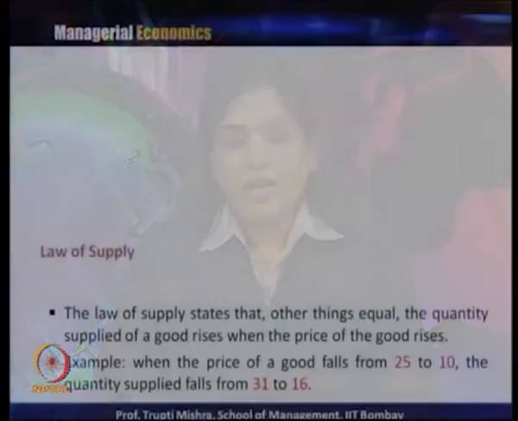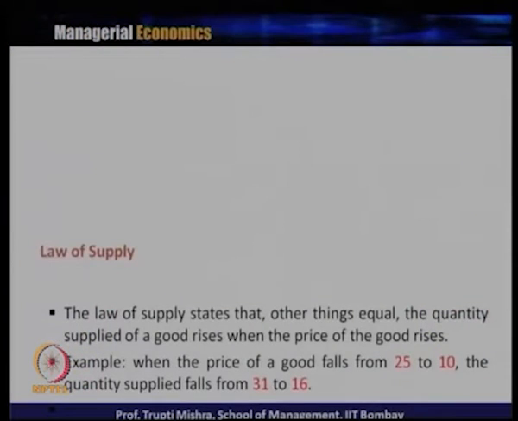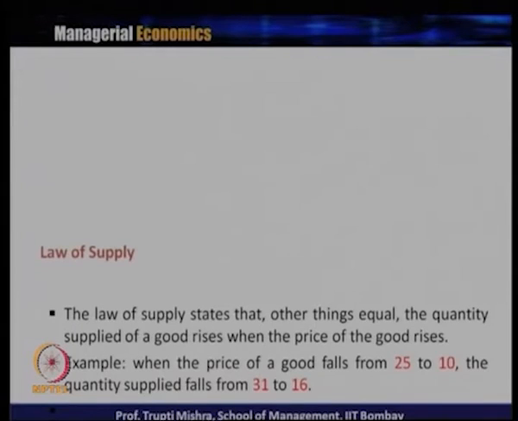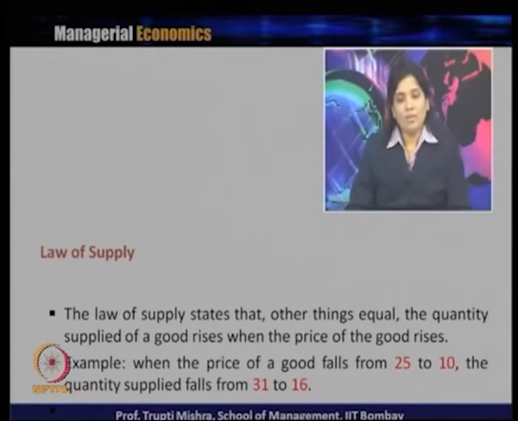So, if you take a typical example, when the price of a good decreases from 25 rupees to 10 rupees, the quantity supplied decreases from 31 to 16. So, when price was 25, the quantity supplied is 31, and when price is 10, the quantity supplied is 16, which goes according to the basic principle of the law of supply, that when price is more, quantity supplied is more, and when the price is less, quantity supplied is less. That gives us in terms of numbers also: price is 25, quantity supplied is 31, price is 10 and quantity supplied is 16.